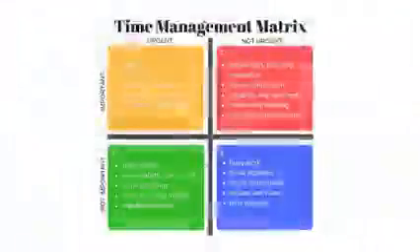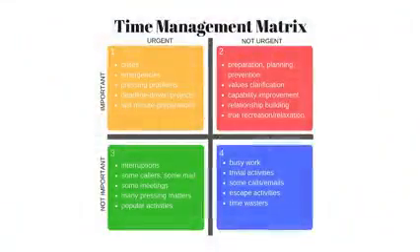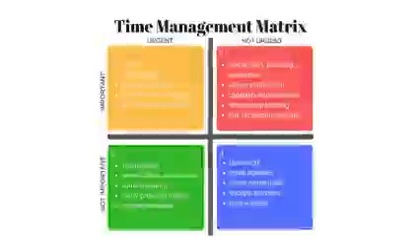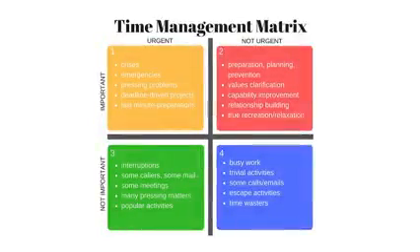The 3rd one, which is very difficult for all of us, we have to start practicing doing this. We need to learn to say no. Say no to non-important tasks. It frees up time for quadrant 2 activities. This skill requires practice and tact, but it's crucial for effective time management. The 4th one, people struggle with this sometimes. I prefer to do it myself. It's delegate. Whenever possible, delegate quadrant 3 tasks. This process not only frees up your time, but also empowers others by providing them with responsibilities and learning opportunities.